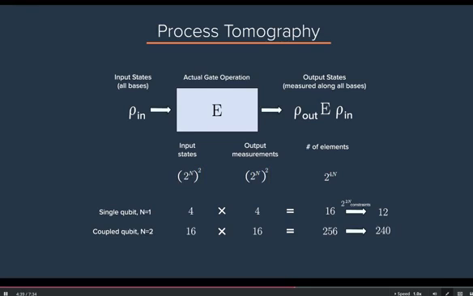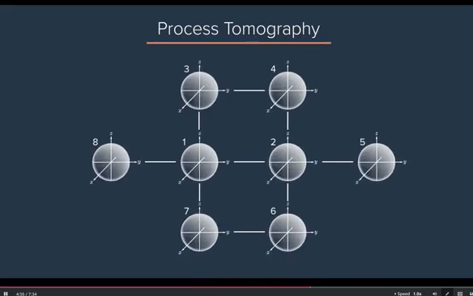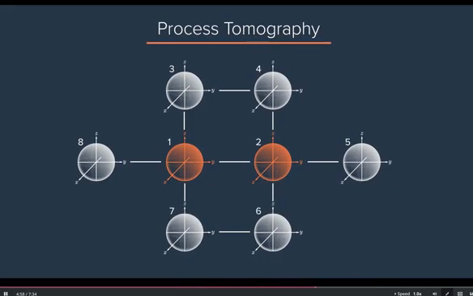Now, although there are 2 to the 2nth constraints due to the properties of these matrices, this only reduces the total number of measurements by a small amount. Thus, implementing process tomography scales very poorly with the number of qubits and becomes impractical as n gets large. This is an issue because although our gates only act on 1 or 2 qubits, the errors may cause leakage to other nearby qubits, qubit 3, qubit 4, qubit 5, etc. And so to account for this, the basis we choose must encompass all n qubits.